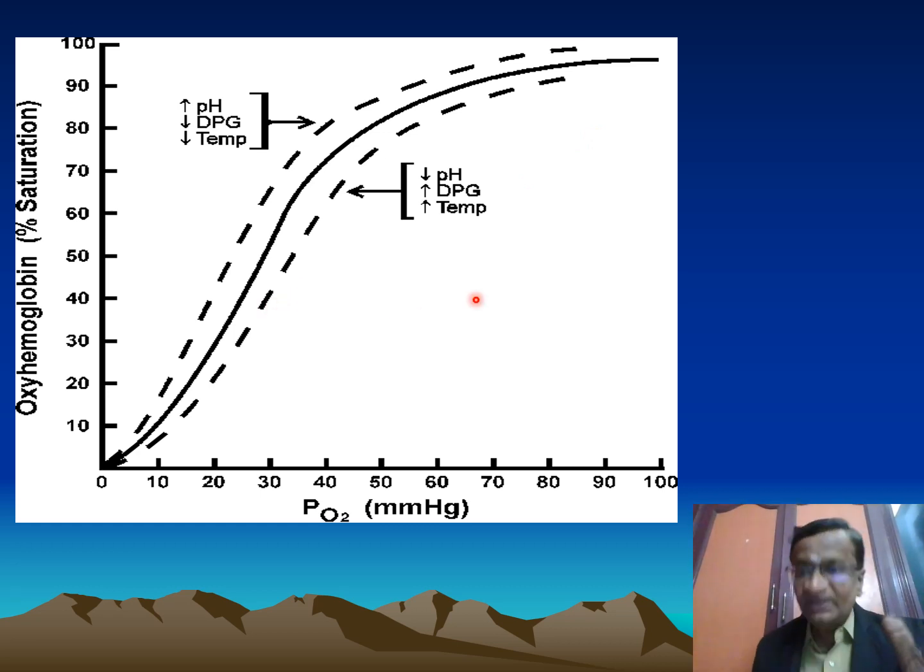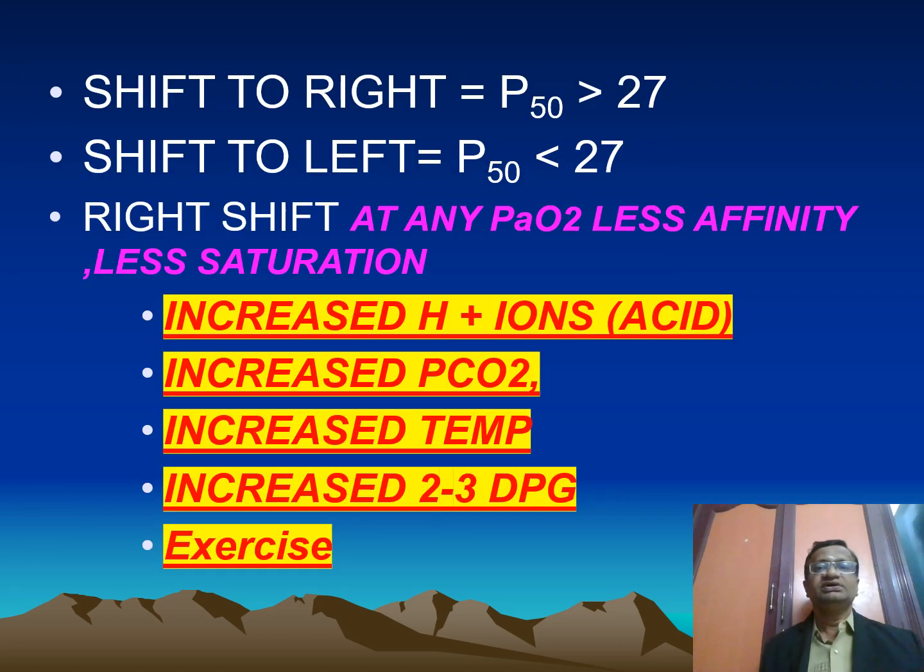The reverse: decreased hydrogen ions, decreased DPG, decreased temperature will all shift to the left. So this 27 P50 will become 25 or 26. Shift to the right. This is what is important. Now I will again tell you.